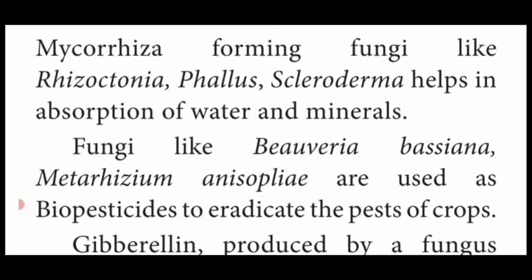These pesticides eradicate the pests of your crops, and are produced from Beauveria bassiana, Metarhizium and Anisophilae. These are the fungi that act as biopesticides.